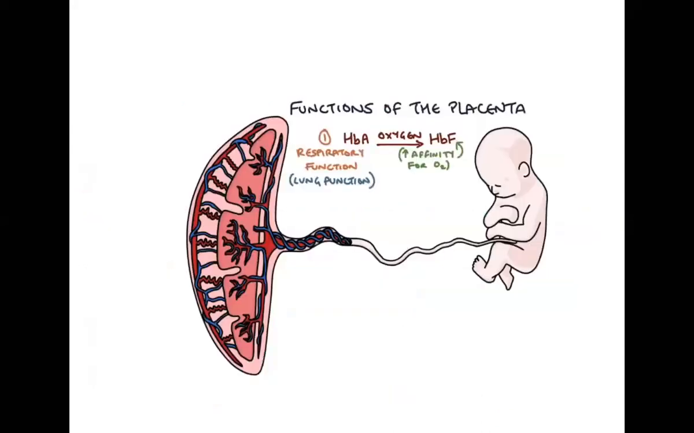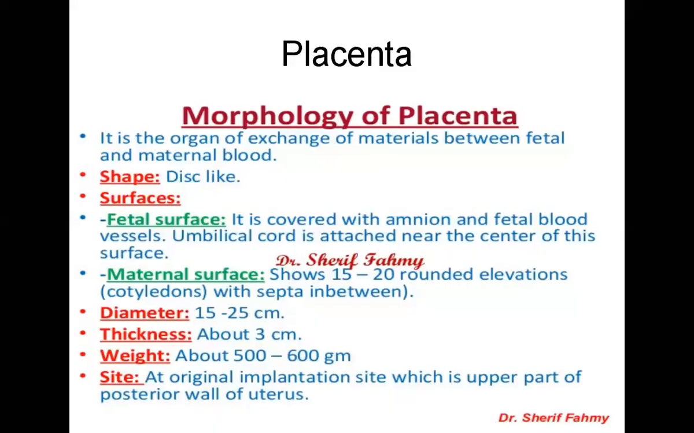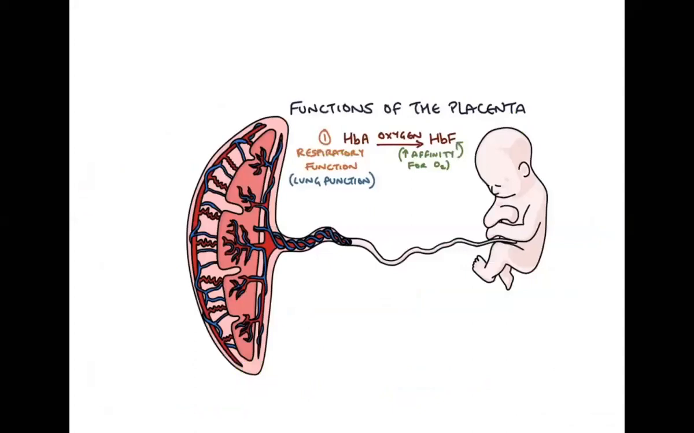So what we see in this diagram, here it is the umbilical cord, and these are the vessels that we are seeing. That is the fetal surface. And the maternal surface shows 15 to 20 rounded elevations, that are called cotyledons. These cotyledons are separated from each other. Externally it looks like one fold, then another fold, then another fold. That is called the cotyledons.